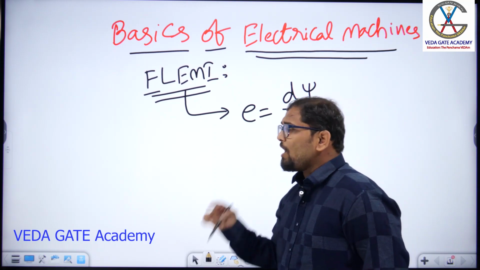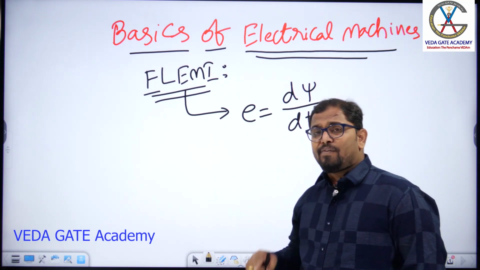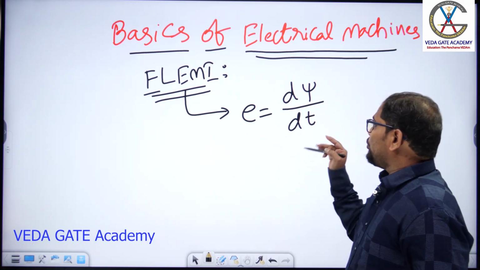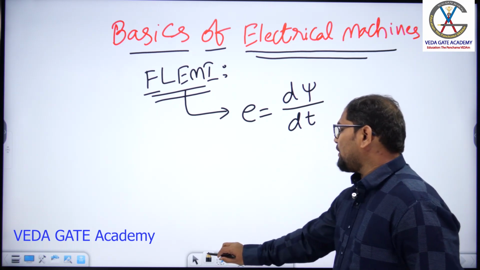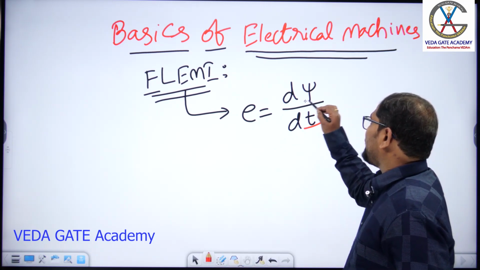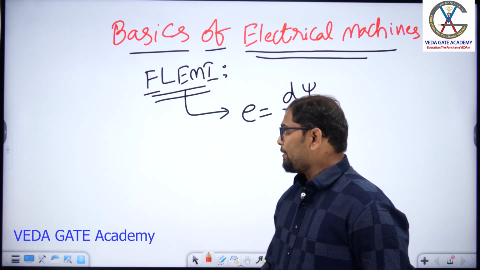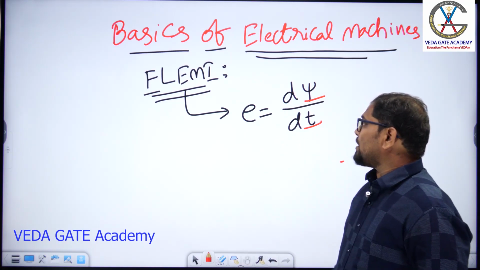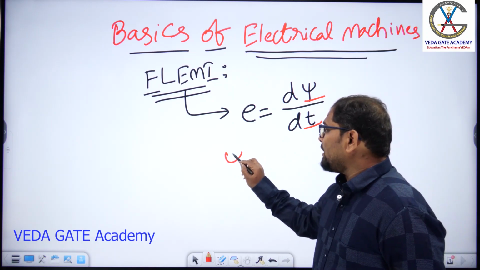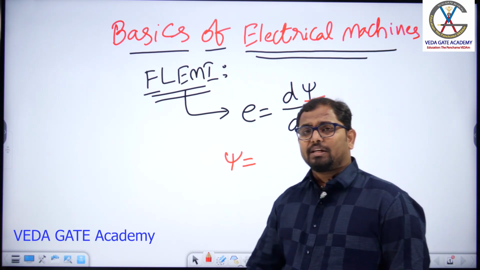So to get the induced EMF across any conductor, there should be some change in the magnetic flux linkages with respect to time. Now, how do we get the magnetic flux linkages in a magnetic system?